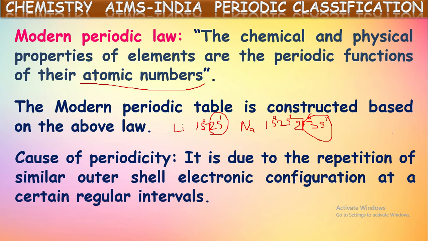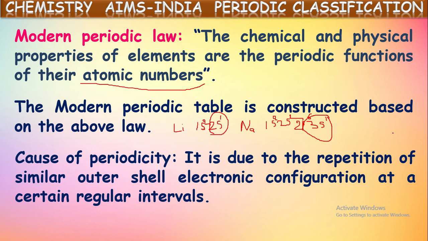So in that way, there is much clarity in this classification because it is based upon the atomic number as well as valence shell electronic configuration. These two points were taken into consideration while classifying elements. First, they wrote all the elements in the increasing order of their atomic numbers, and they observed electronic configurations also.